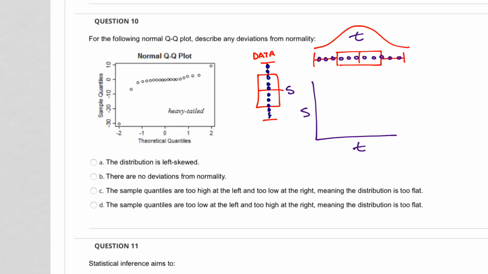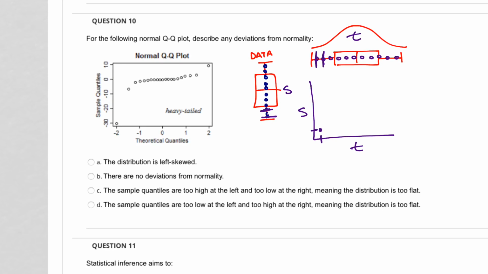So you say my first data point is right here, and my first data point on my theoretical is right here. So I'm going to draw it right there. My second one is here, and my second one is here. So according to their value, you draw it. And if you have a normal distribution of your data, you can see that it's going to be a nice straight line. However, if your data is not normally distributed,